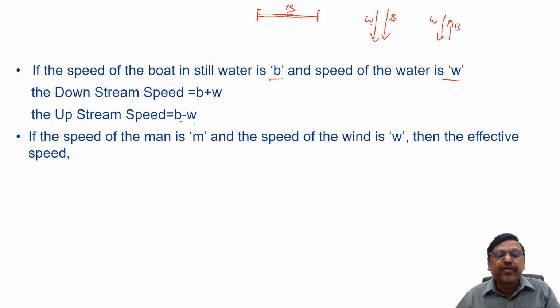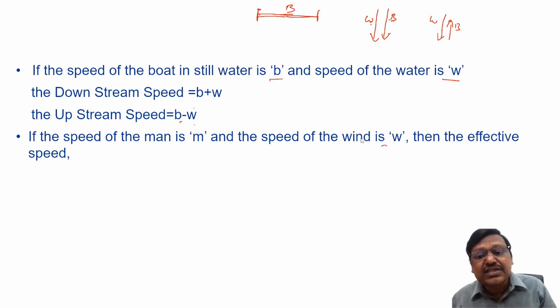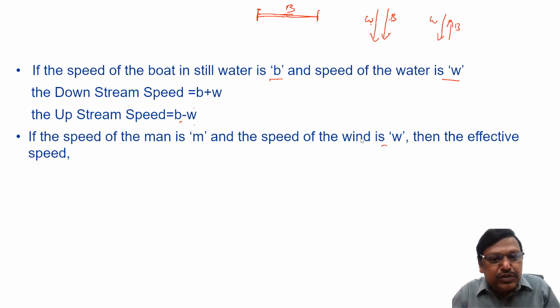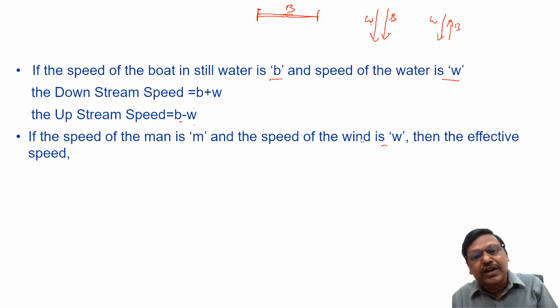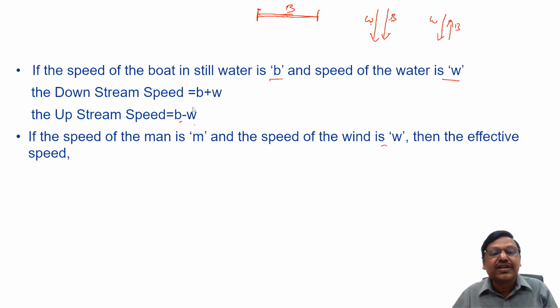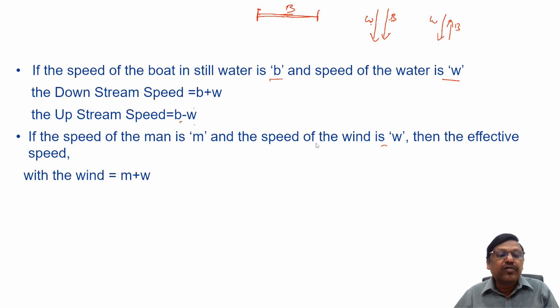I think the same concept we can say with wind and a man cycling or going. Suppose the speed of a man is m and the speed of the wind is w. If a man is cycling against the wind, what happens? If there is no wind, the man will be going at his own speed. If the wind is blowing against him, his speed will come down. If the wind is behind his back and pushing him, automatically the speed will increase. Is it not the same logic? So the effective speed with the wind will be m plus w.